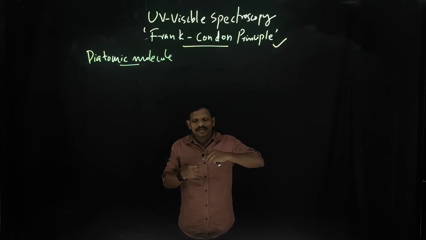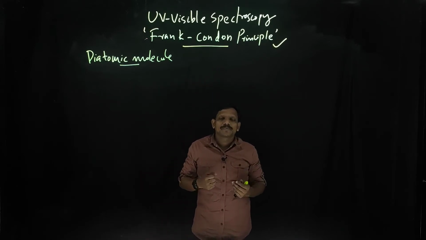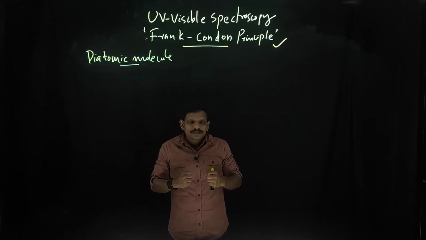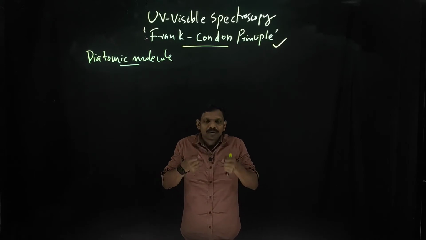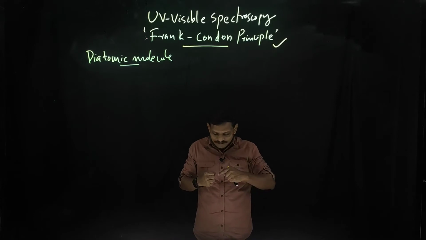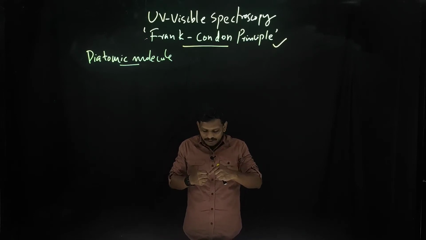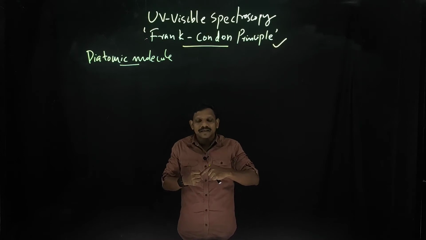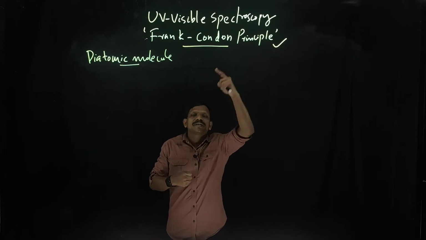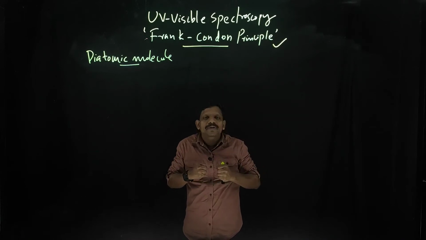You know that electronic transition is very fast. The Born-Oppenheimer approximation told you that the nucleus is very massive compared to the electron. That means the electronic transition is very fast and the electron will shuttle many times while just one vibration happens.